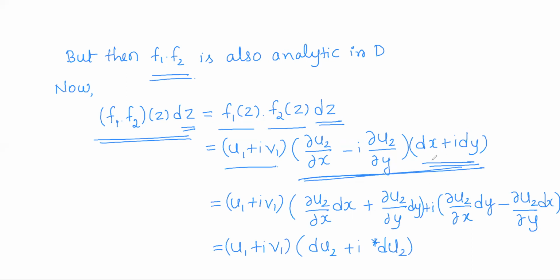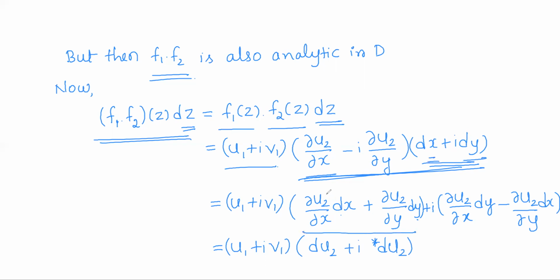Dou u2 by dou x dx, so minus i into dou u2 by dou y into i into dy is dou u2 by dou y into dy, plus i into dou u2 by dou x into dy minus dou u2 by dou y into dx.